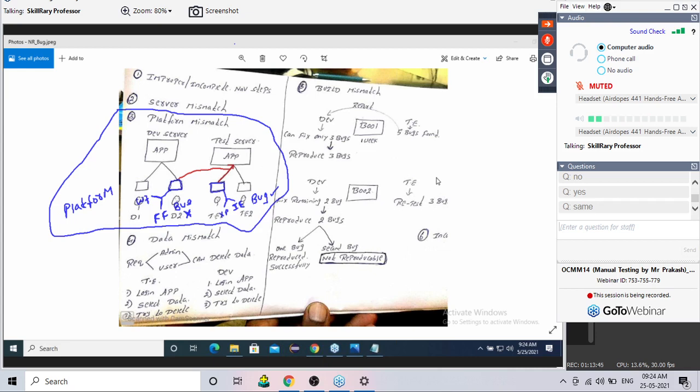If he's changing to not reproducible, that means some content is missing in your bug report. Remember, if everything is written properly, why will he make it as not reproducible? Why will he make it?